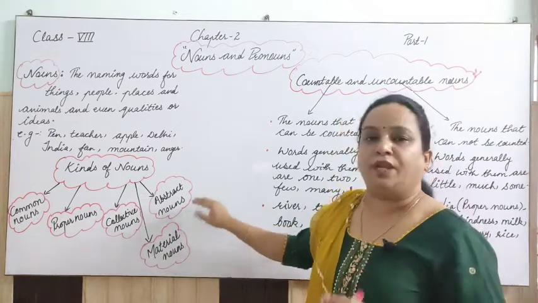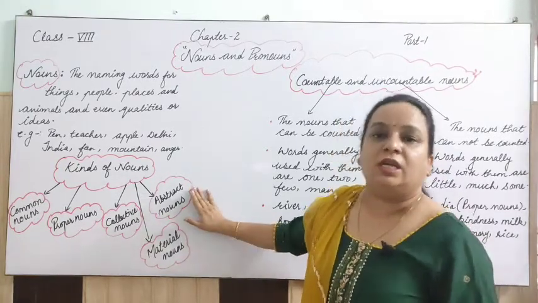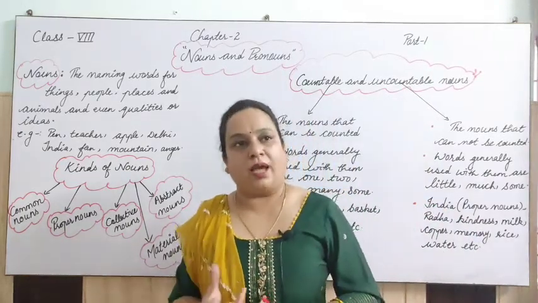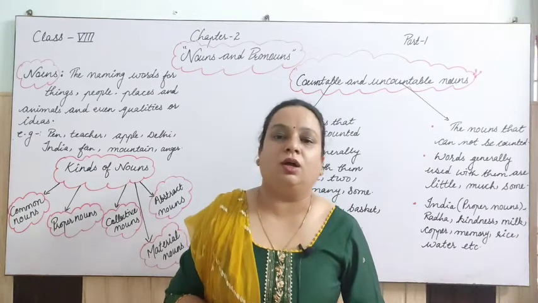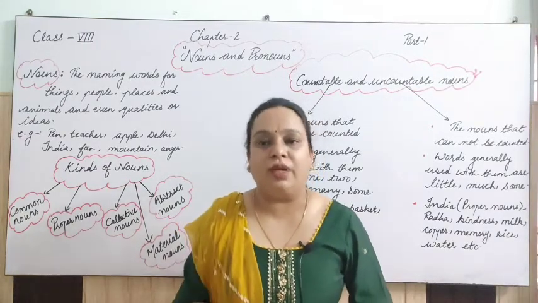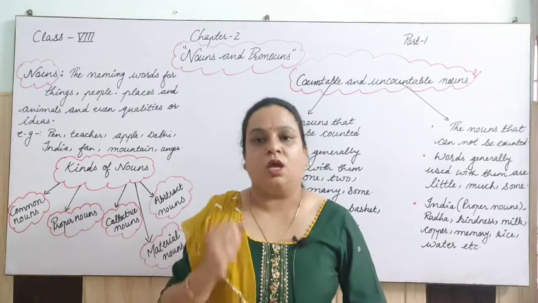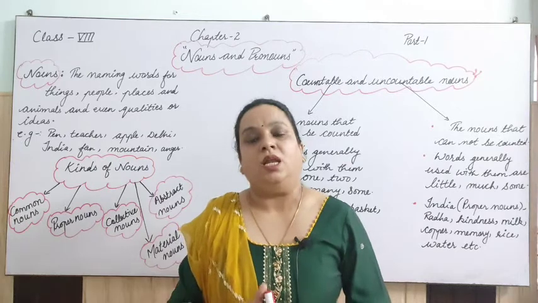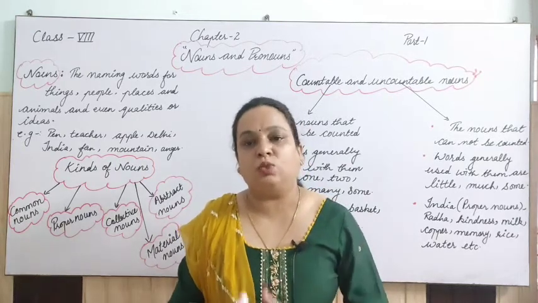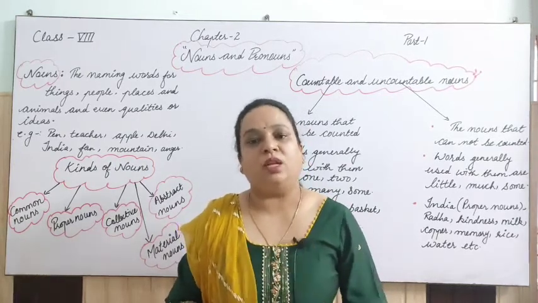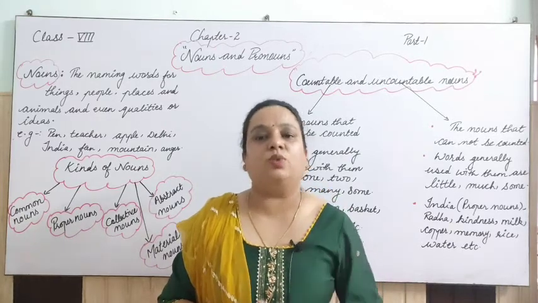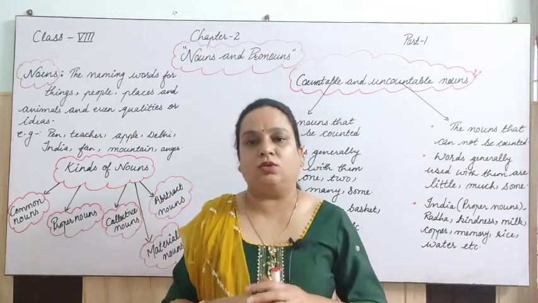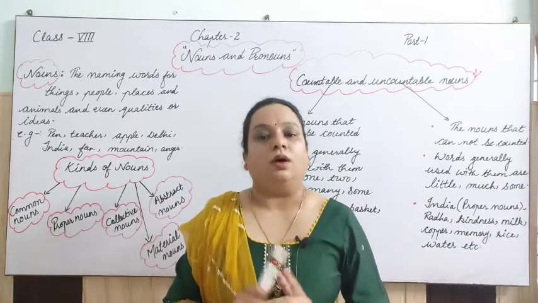And the last one is very important, that is abstract noun. Abstract nouns are those things which we cannot touch. These are actually the feelings, the emotions which we cannot touch, which we can only feel. Like when you are eating something sweet, you can feel that sweetness, but you cannot hold or touch it, right? That sweetness you cannot touch. Clear?